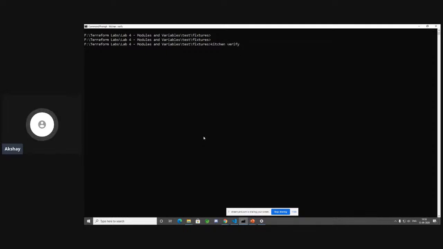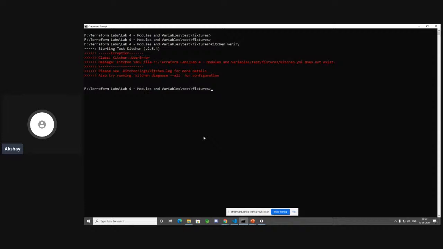Okay, so it's going to start kitchen test. Okay, so it says there is a small error. The reason is because kitchen.yaml does not exist. Okay, so maybe I think, oops, I shouldn't do it from within the test folder. So sorry. I should go back two folders and do it. Yep, I should do it from here. Kitchen verify. Yeah, because it needs the kitchen.yaml or .kitchen.yaml in the root. So now it's starting the test.